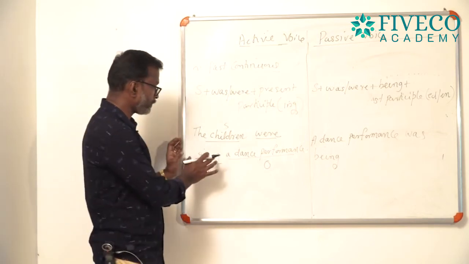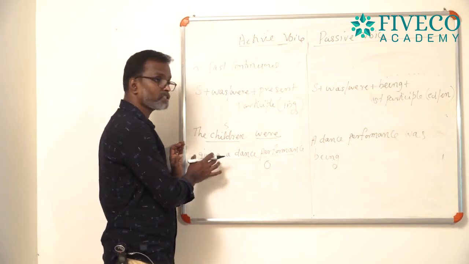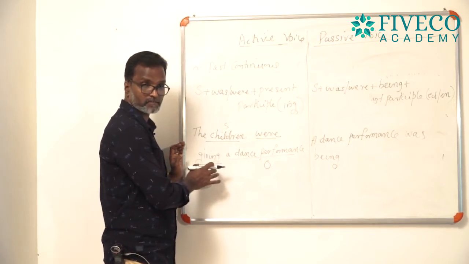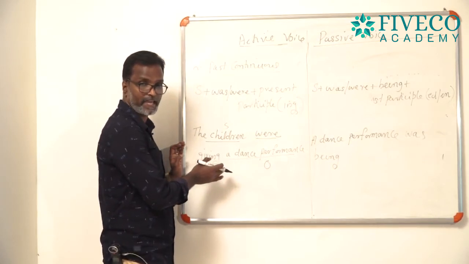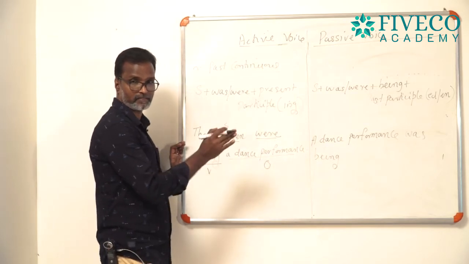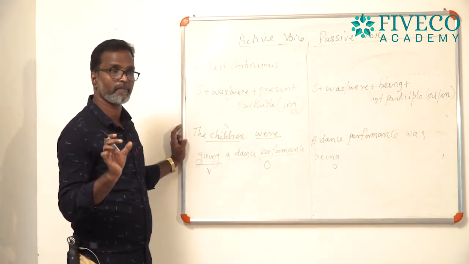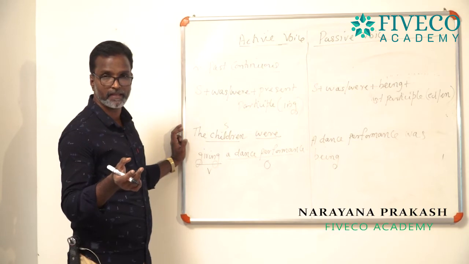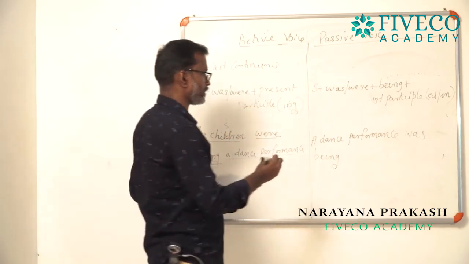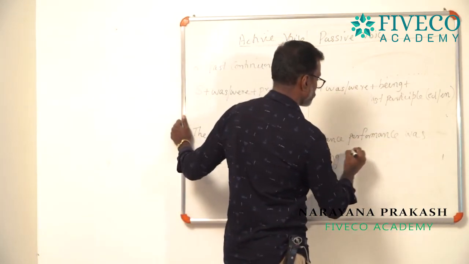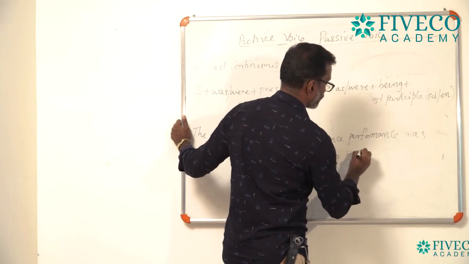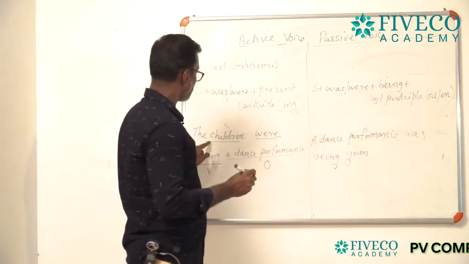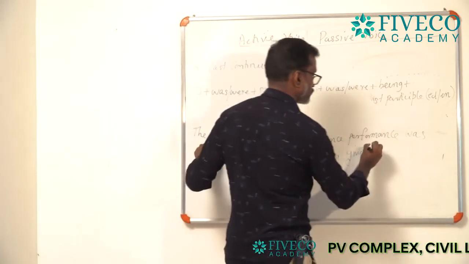So, you want to make a past participle from giving. Give is the first form, gave second form, given, that is the past participle. So, a dance performance was being given by plus agent, by the children.